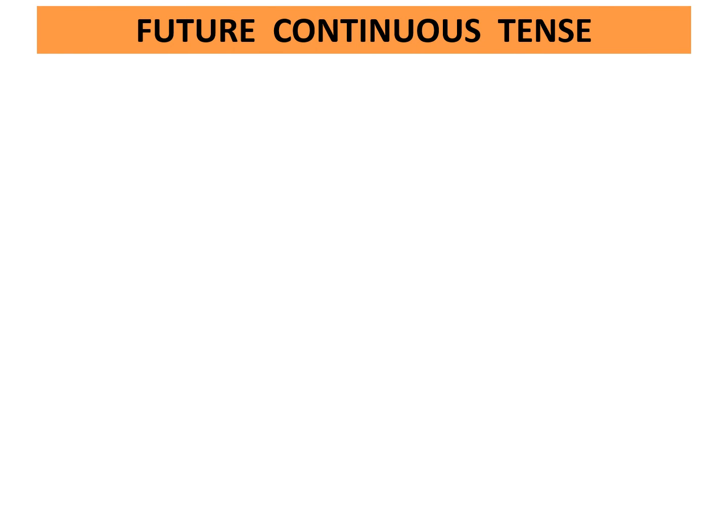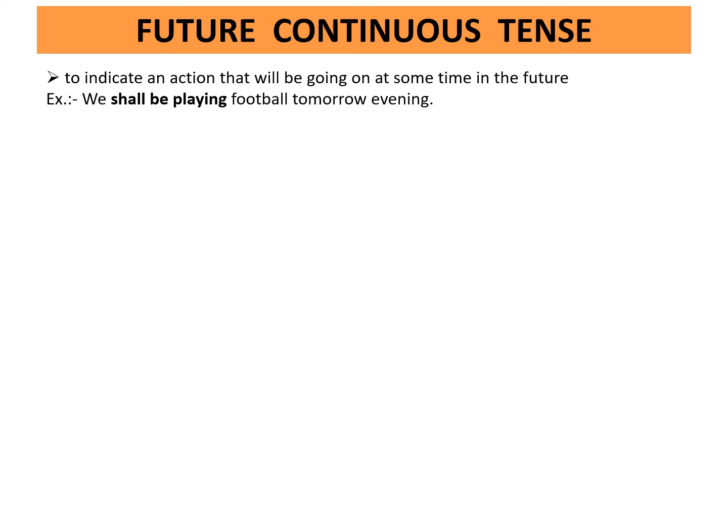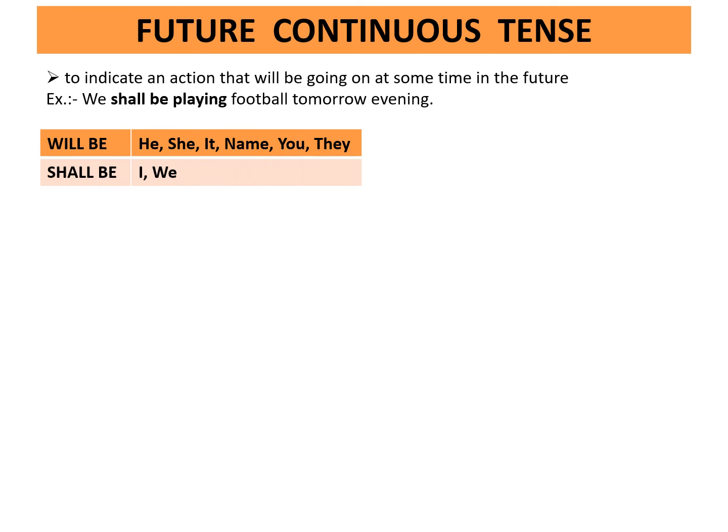Future continuous tense. It indicates an action that will be going on at some time in the future. Example, we shall be playing football tomorrow evening. Will be is used with he, she, it, name, you, they. Shall be is used with I and we.